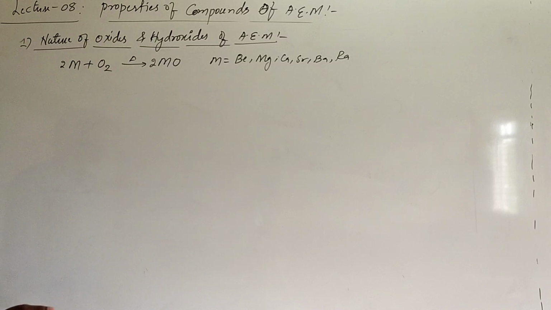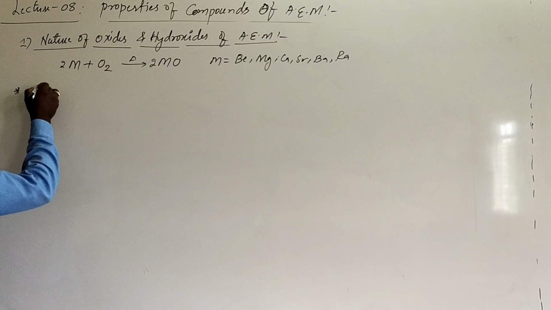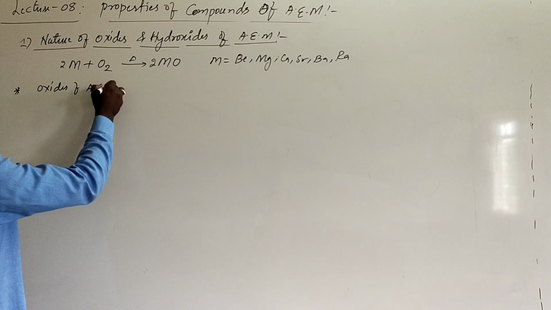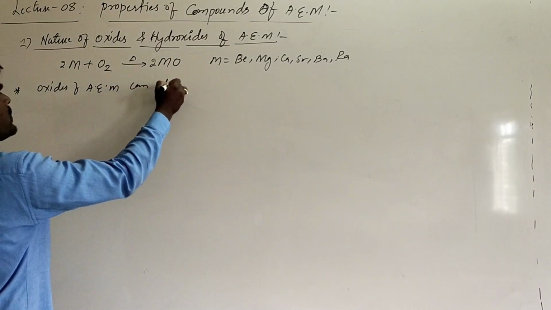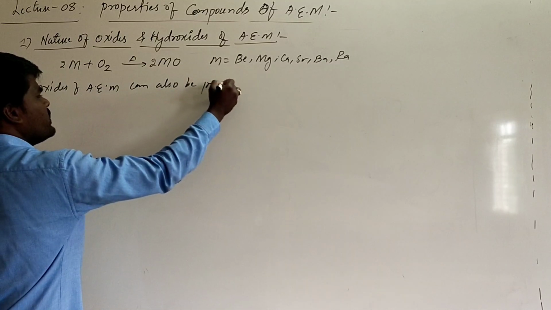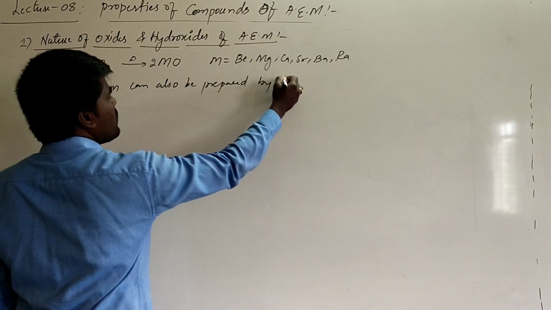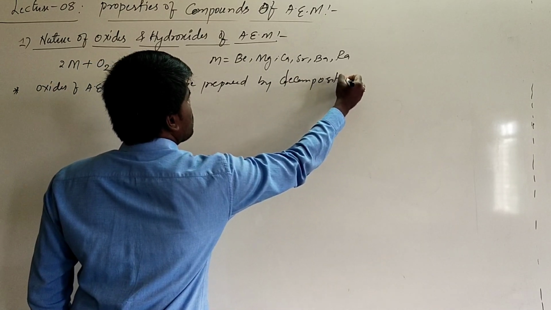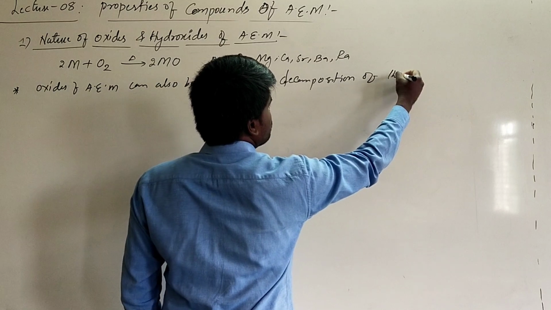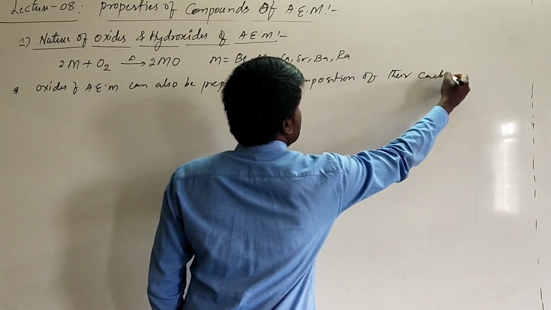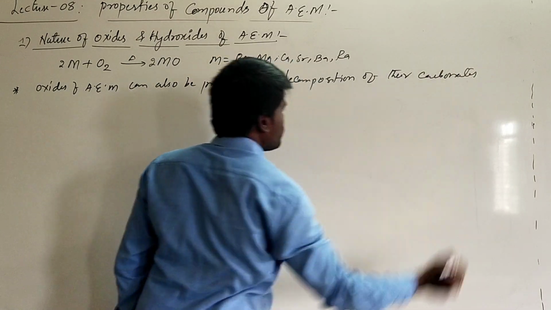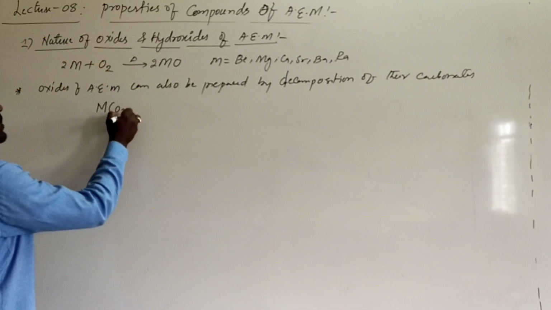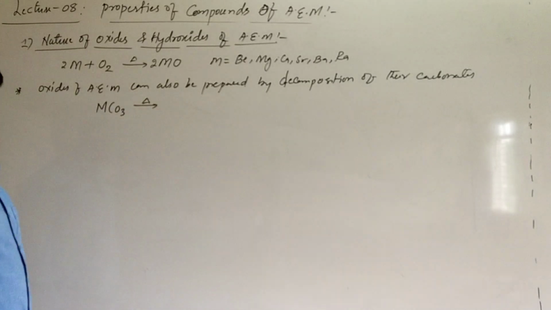There is another way of preparation of this. These oxides of alkali earth metals can also be prepared by the decomposition of their carbonates. Carbonates of alkali earth metals. So yes, the general formula of carbonates of alkali earth metals is MCO3.